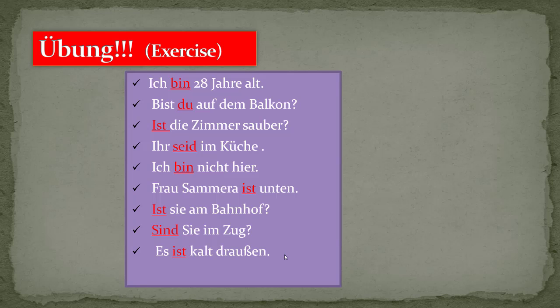It is cold outside. Whenever you are using neuter, we have to use the conjugation ist. Die Tür ist auf. The door is open. Here the door is again feminine, so we have to use ist.